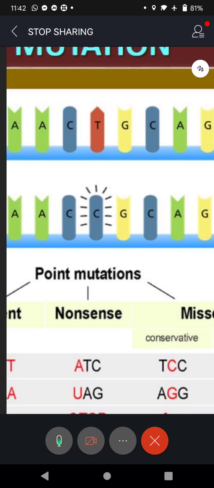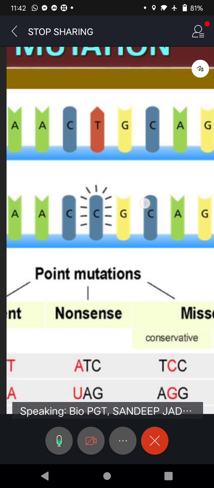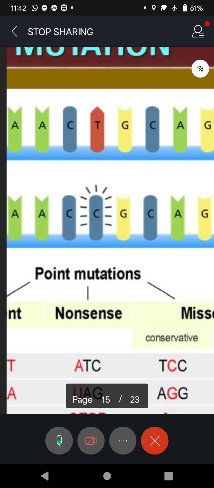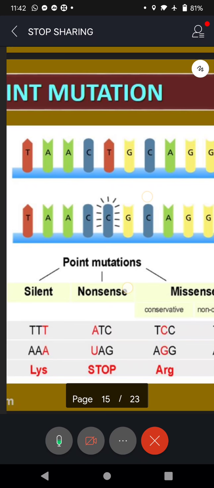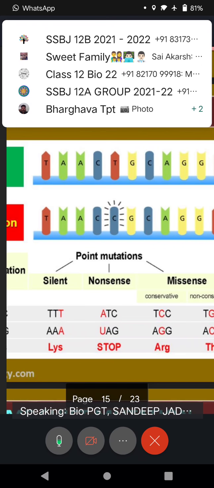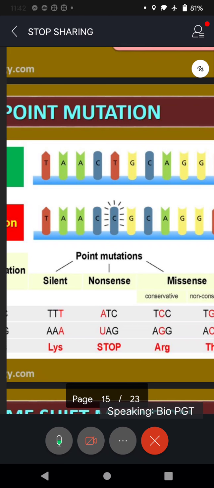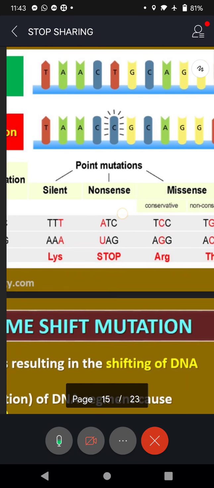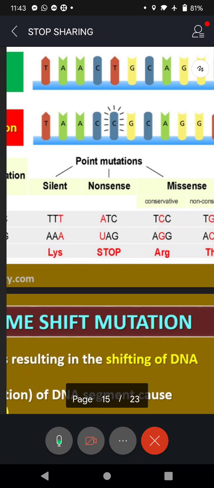So as a result, C should pair with G. Like the next one also, you can see CG it should be. But what happens here? T has come, thymine has come. Hence there is a change in the phenotype. That is called point mutation. Point mutations are of three types: silent point mutation, nonsense point mutation, and missense point mutation.